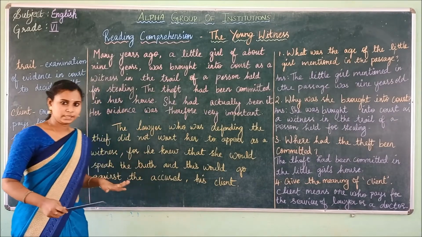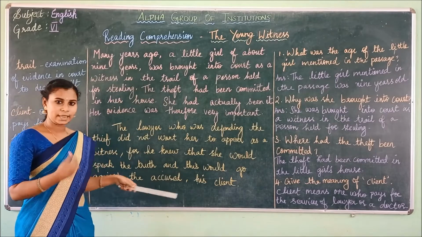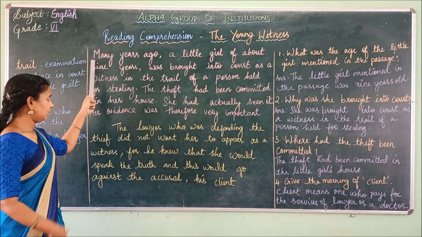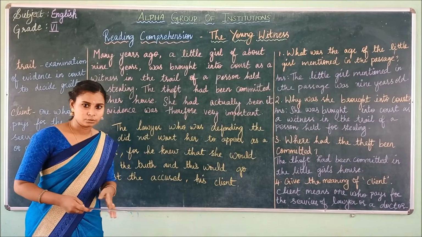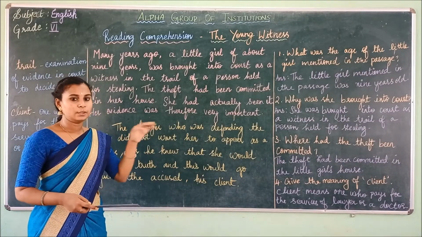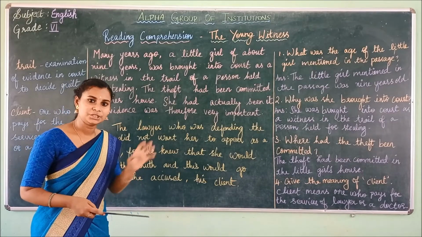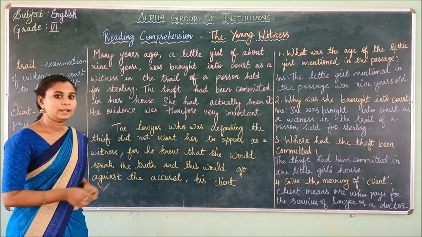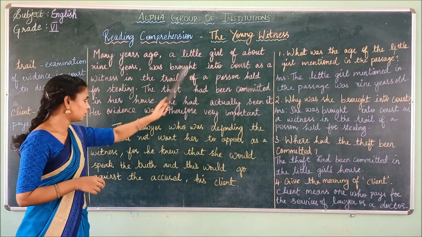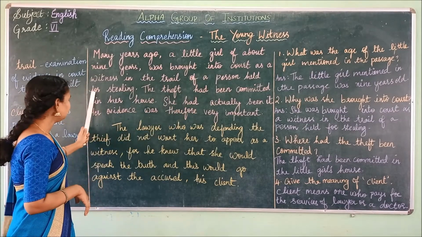So we have read the passage twice, and now we are going to have the understanding part. Now we are going to understand this passage, so I'll explain it now. Many years ago, this is happening many years ago, there was a little girl. How old was she? She was 9 years old. That girl was brought into court as a witness in the trial of a person held for stealing.